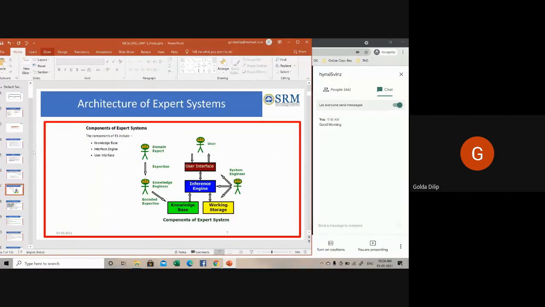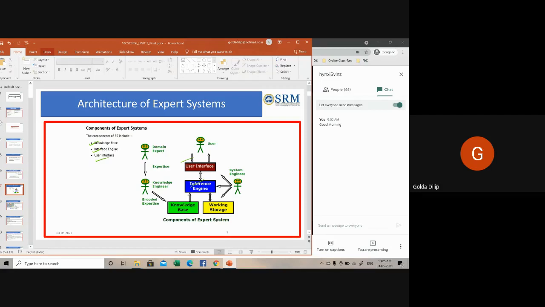Now coming to the architecture of an expert system. You have a number of components: the knowledge base, the inferencing engine, and the user interface. What do we mean by the knowledge base? It means high quality, domain-specific knowledge. That's a better way of understanding it. Knowledge is actually required to exhibit intelligence.